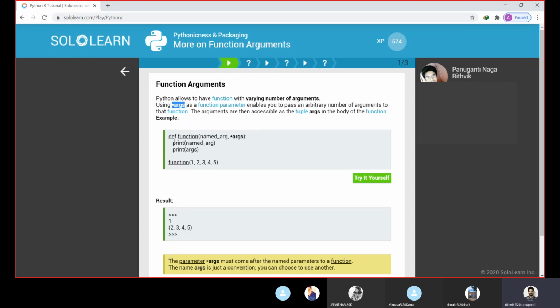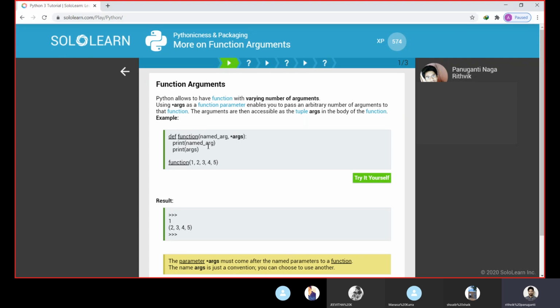Let us see this example program. We are defining a function named function. It takes two arguments, named underscore arg and star args. We are passing two parameters, but one of them includes star args.